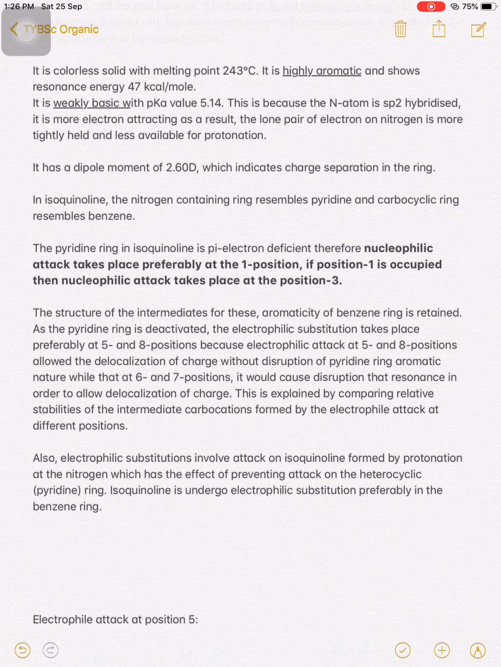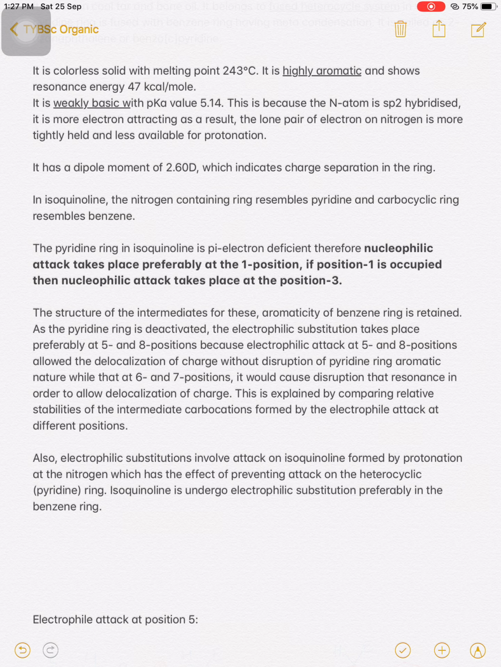In isoquinoline, the nitrogen containing ring resembles pyridine, and the carbocyclic ring resembles benzene. The pyridine ring in isoquinoline is pi electron deficient. Therefore, the nucleophilic attack takes place preferably at the first position. If position 1 is occupied, the nucleophilic attack takes place at position number 3.